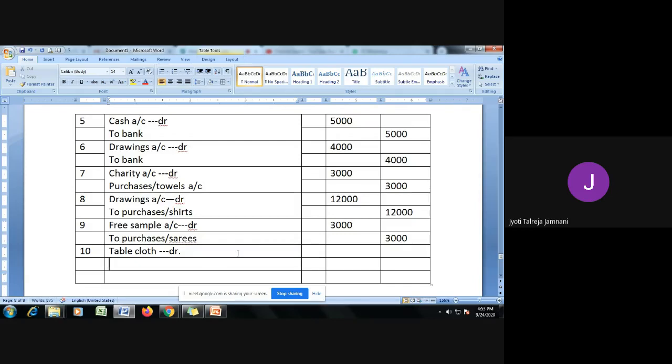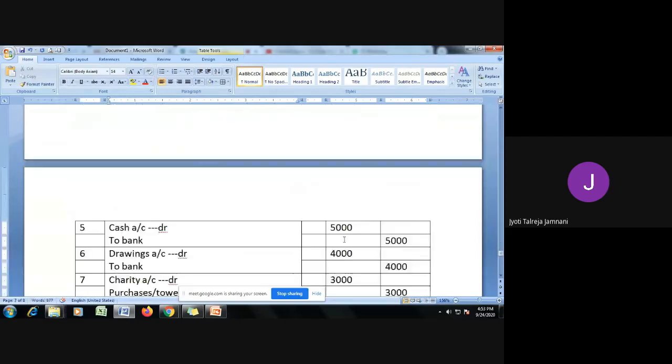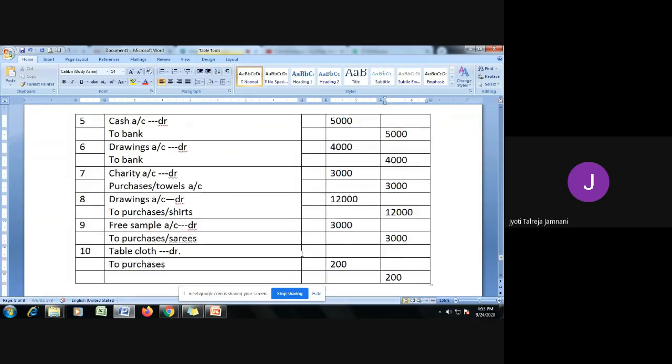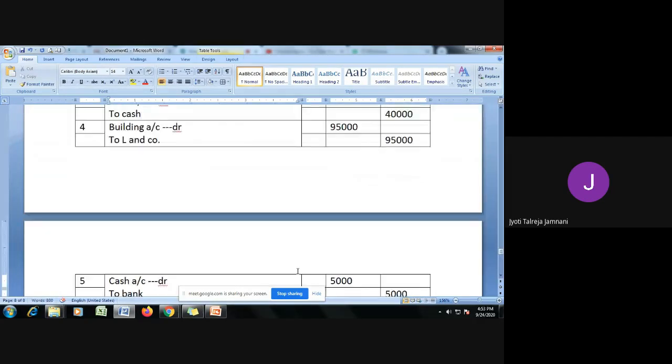Tablecloth account debit to purchases, where it came from: debit what comes in, credit what goes out. It went out from purchases, and the amount is 200 rupees. So we enter it here. This is how we have to pass the journal entries. Okay, so this was the problem.